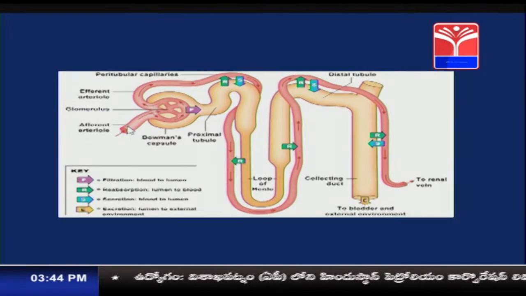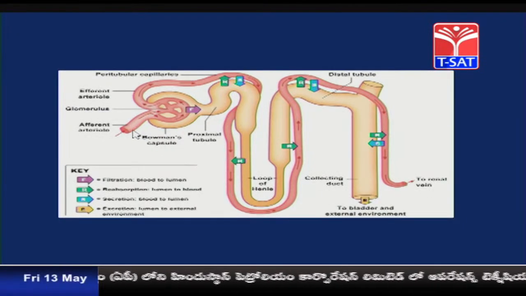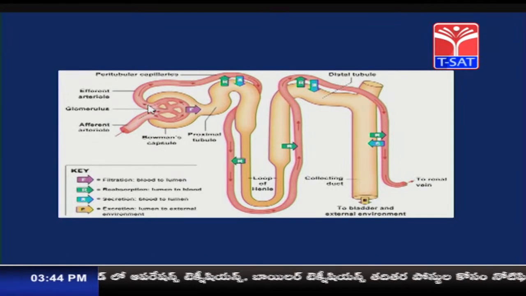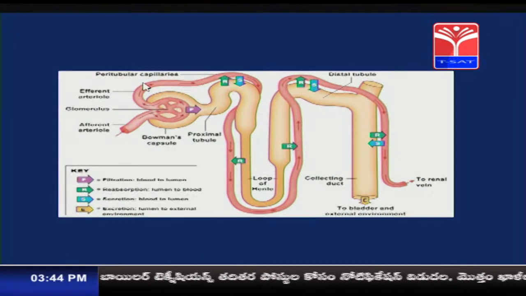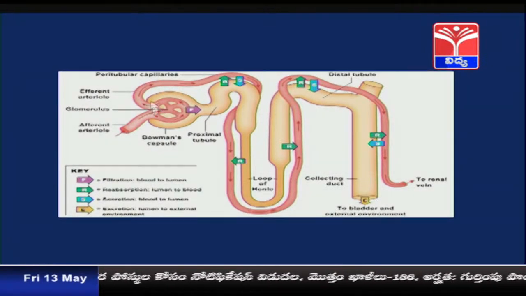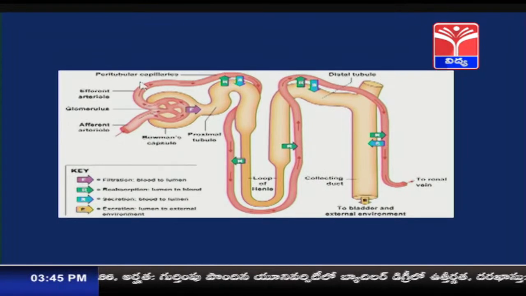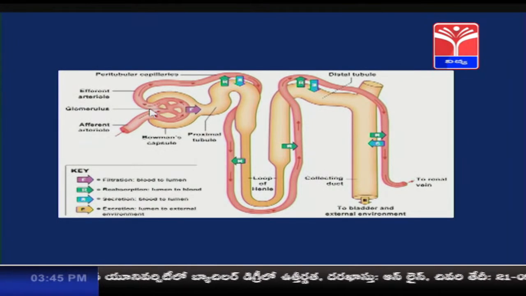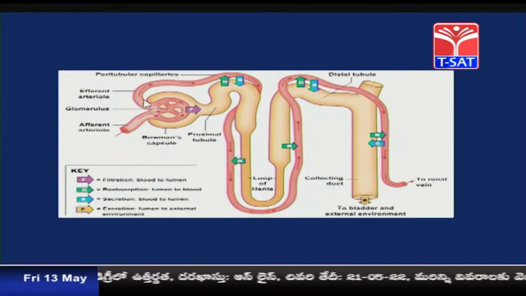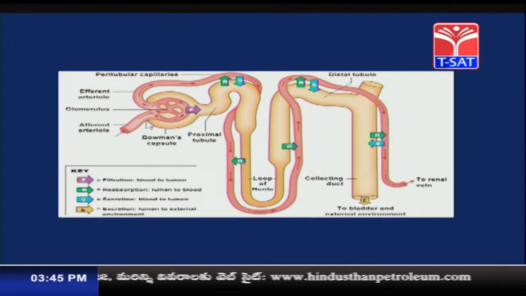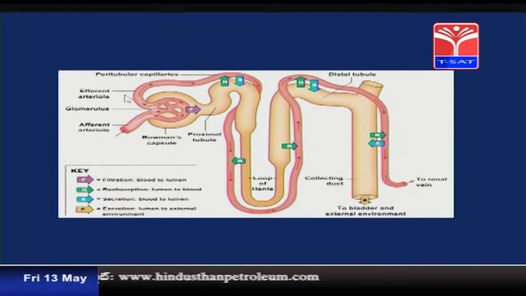So, if you see, the diameter of the afferent arteriole is larger than the diameter of the efferent. The efferent is the blood vessel which comes out of the Bowman's capsule. So, this is the blood vessel that comes out of the Bowman's capsule. The one which leaves is called efferent, it starts with E. So, this is called the efferent arteriole. So, afferent enters into the Bowman's capsule, efferent leaves the Bowman's capsule.